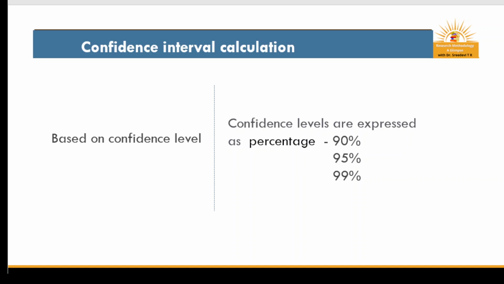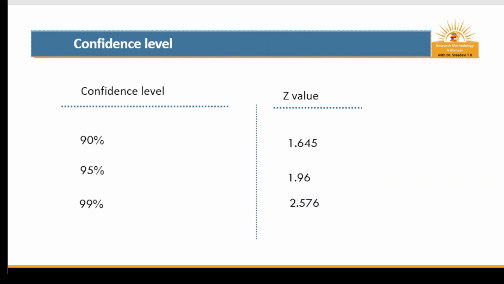The width of the confidence interval, as already discussed, is based on the population and sample variation. And confidence interval calculation is based on confidence level, which is expressed as percentages. The confidence level and Z value are shown in this figure.